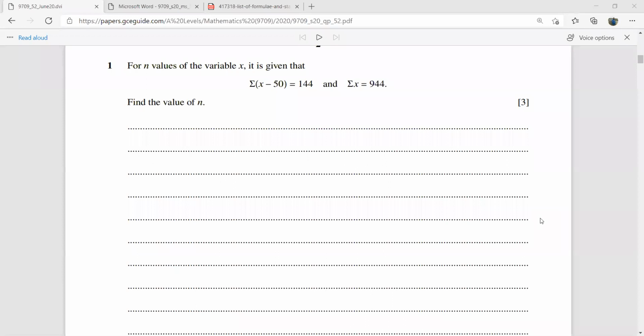Okay, this is a question basically from the coded data. So you have the sum of the coded data here, that is sigma x minus 50. You can call this sigma d as well, that is 144, where d is normally x minus a, and right now this is x minus 50. You need to recall that if you have d equal to x minus a, then the mean of the coded data is equal to the actual mean minus a. So this thing is maintained throughout.